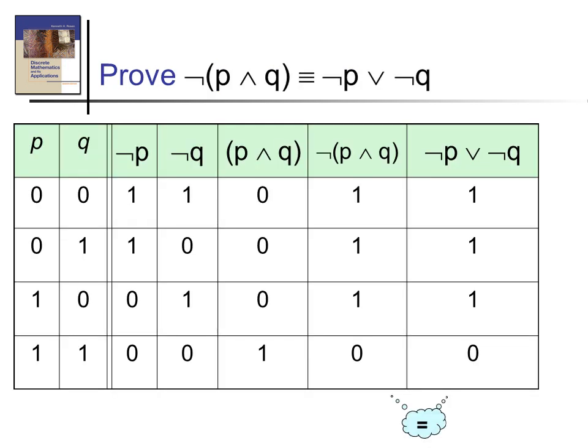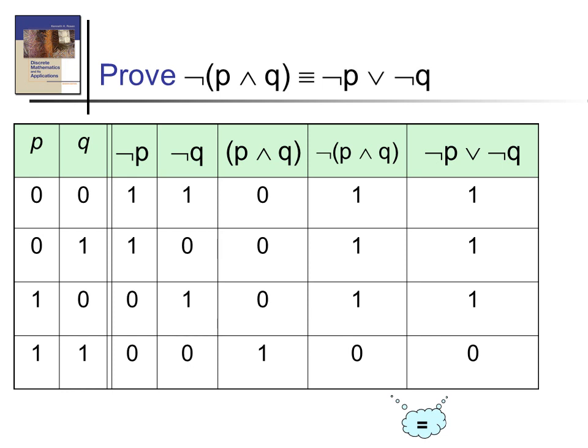Okay, here we write. We draw the truth table for negation of P and Q. Then we draw the truth table of negation P or negation Q. The values are equal. The negation of P and Q values and the negation P or negation Q values in the columns are the same: 1 1 1 0. Okay, then we can say both are equal.